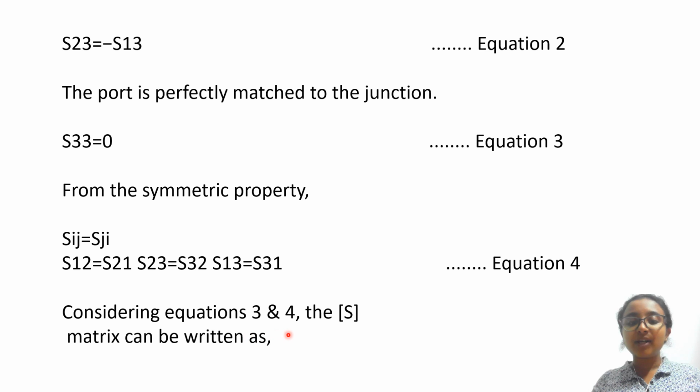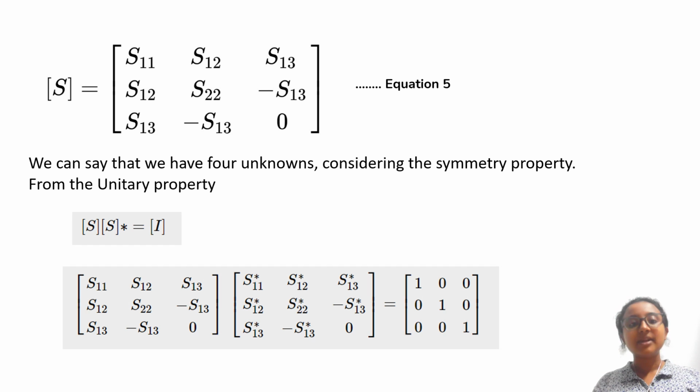Considering equations 3 and 4, the S matrix can be written as I have substituted equations 3 and 4 in equation 1, that is the S matrix, and got this new matrix. I am considering it as equation 5.